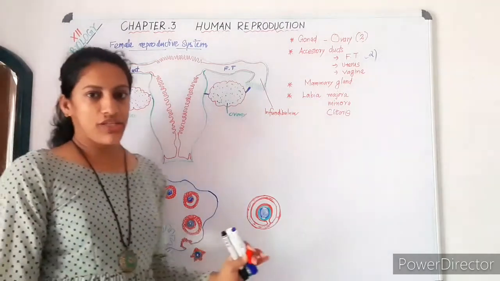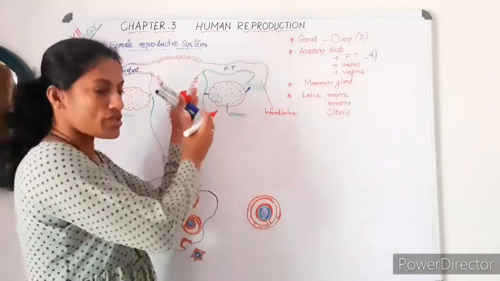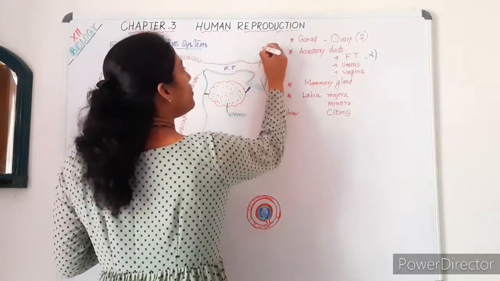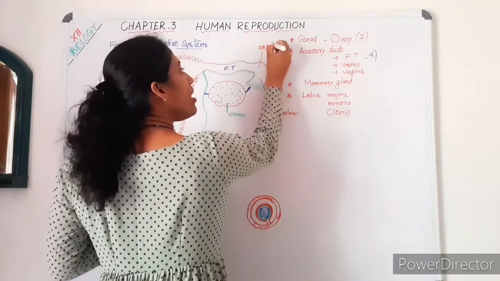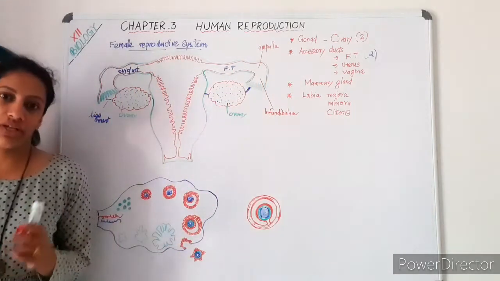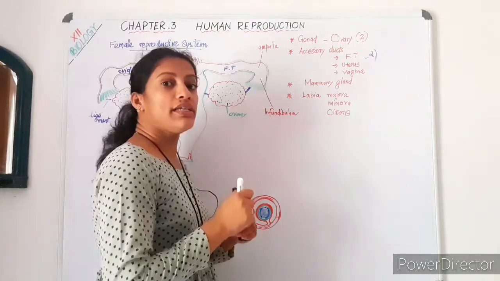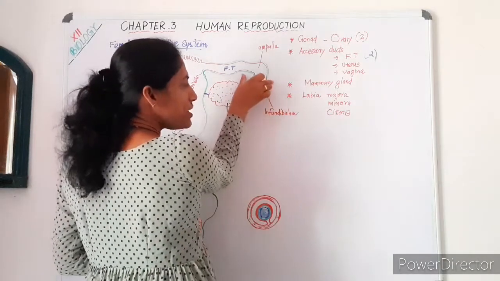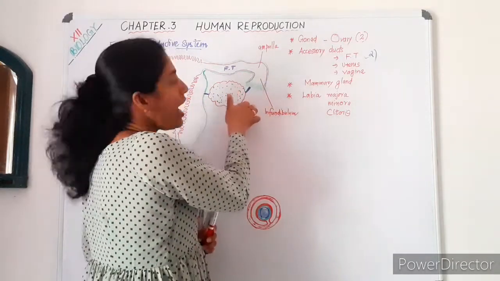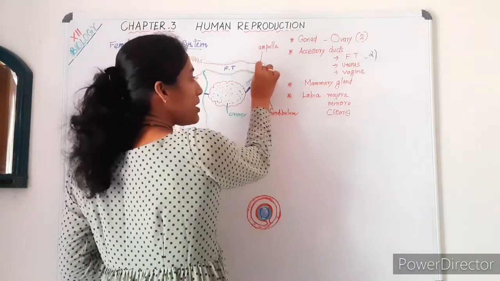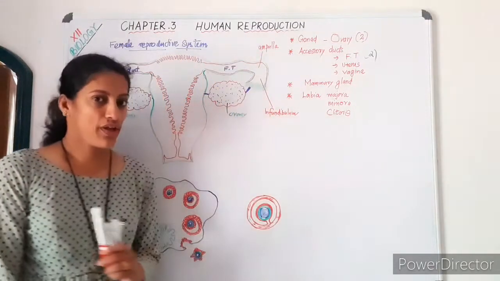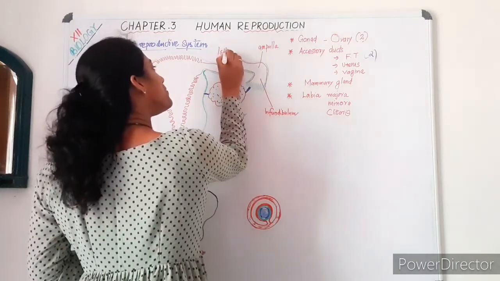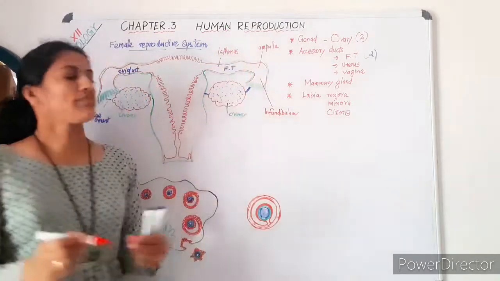The funnel-shaped region of the oviduct, which is nearest to the ovary, is called the infundibulum. The infundibulum leads to a wider portion, the middle region of the fallopian tube, which is called the ampulla. And the comparatively narrow portion is called the isthmus.